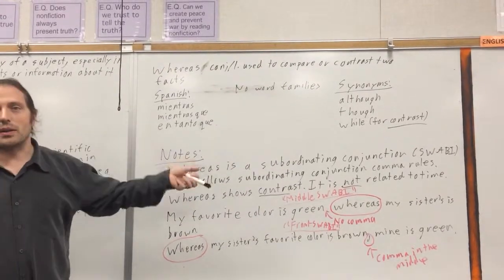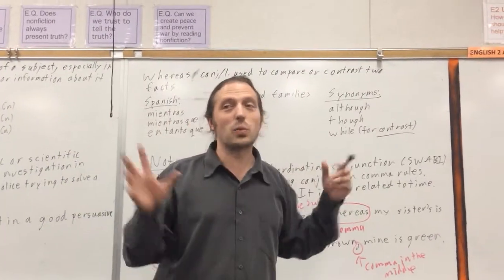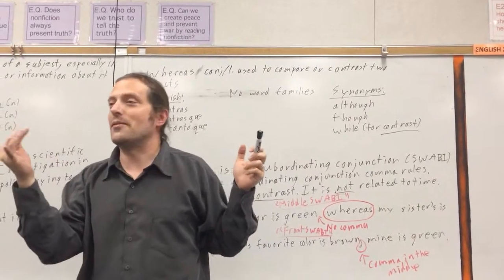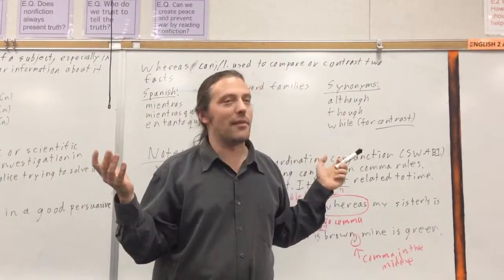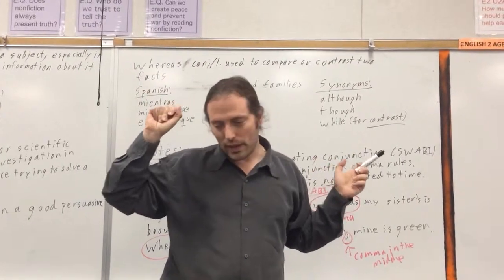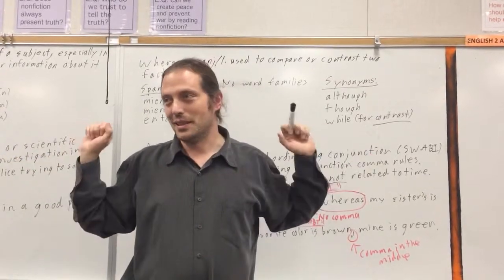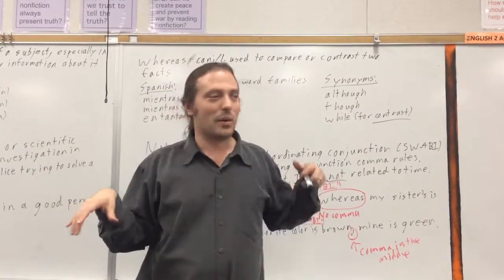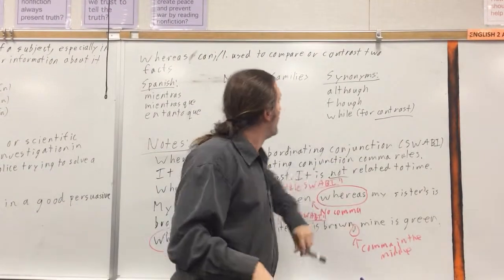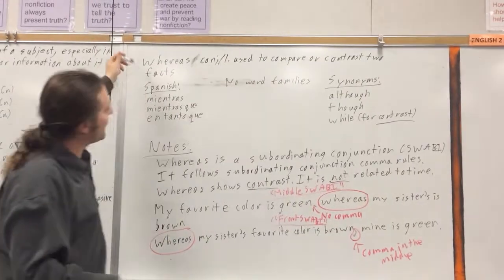The Red Ink program calls those swabbies, which is helpful because it helps you memorize 5 of them, but there are way more than 5. With fanboys, you memorize the 7. Those are all of them. There are no more in the world. Only 7 fanboys. But with swabbies, subordinating conjunctions, there are many of them. These are just 5 common ones. So whereas is not one of those 5 on Red Ink, but it's the same kind of conjunction.